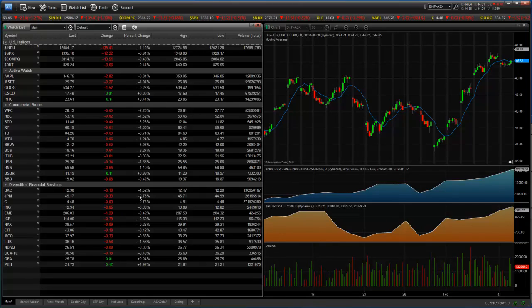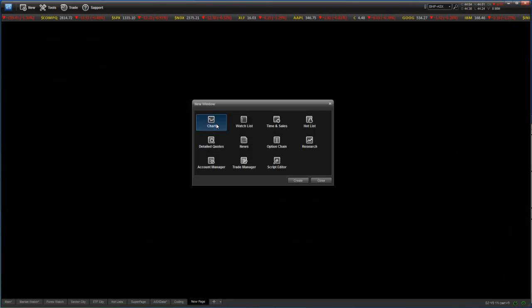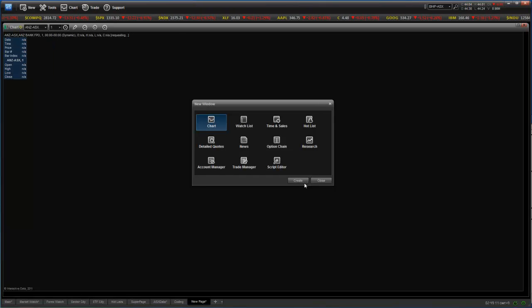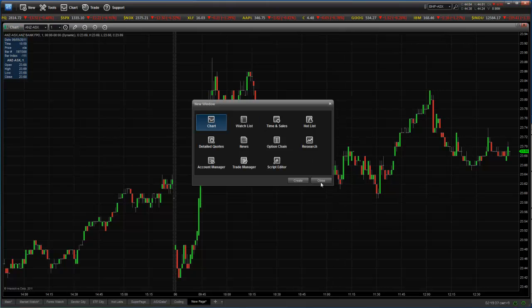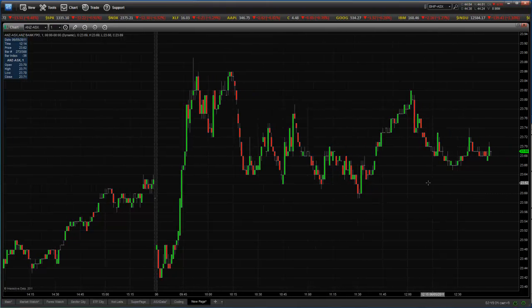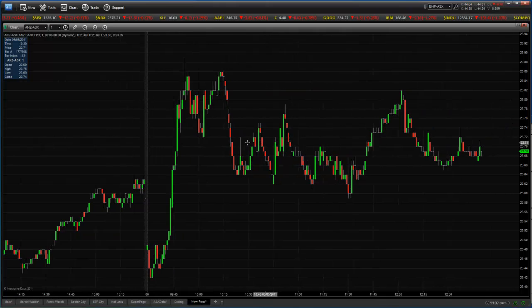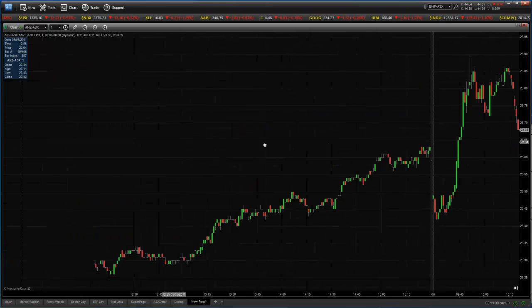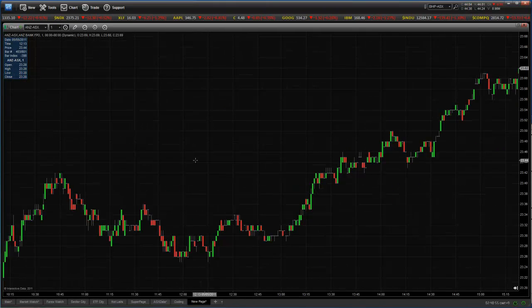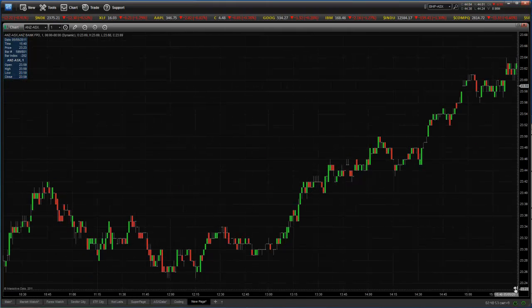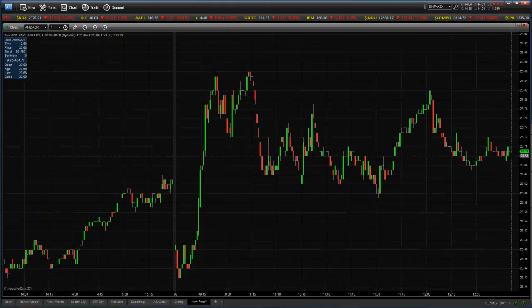So we want to create a chart in eSignal 11. So we'll just click the plus down the bottom and we'll make a new chart page. So create. Alright, because I was looking at ANZ, which is an Australian bank stock, previously, we've come up with that. You can see it's just a matter of clicking and scrolling to look at the chart, and just clicking, see down here, the arrow to take us back to where we were.